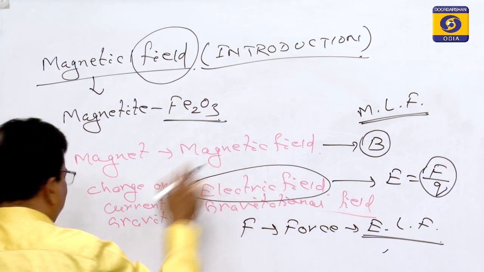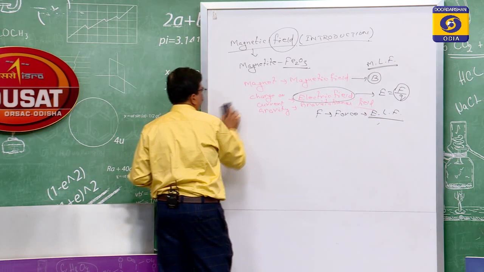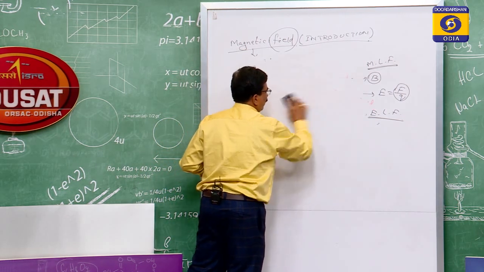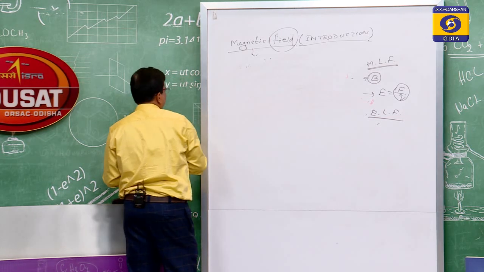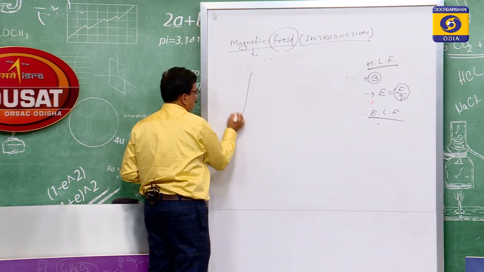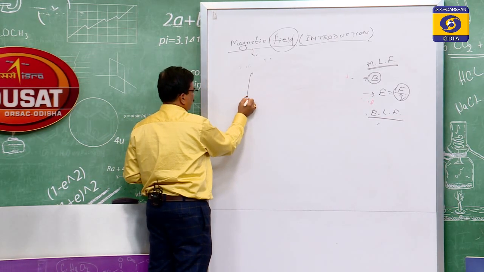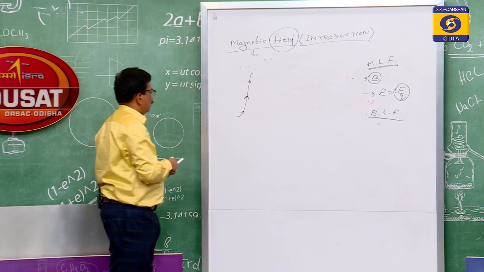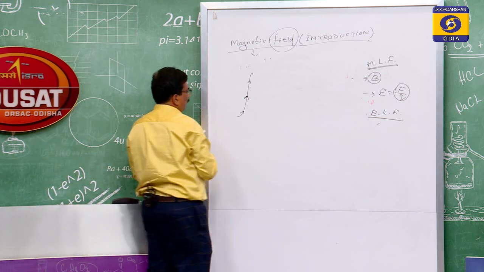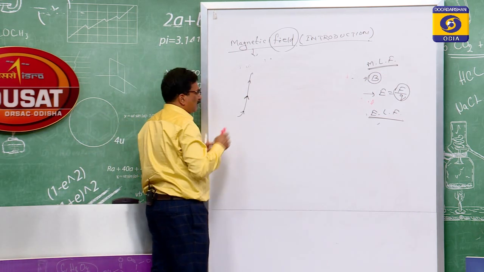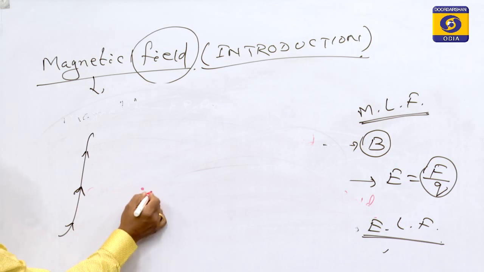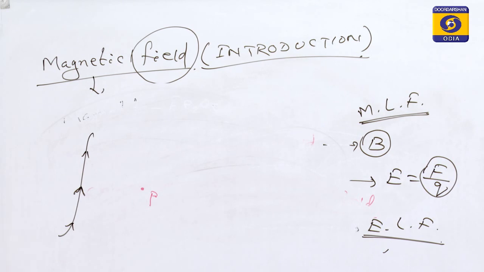Now we are going to find what the field direction will be. Suppose this is a current flowing conductor. Suppose due to this conductor, as in the demonstration we made, we take a point P here. What will be the magnetic field at that point P, that we have to find out.